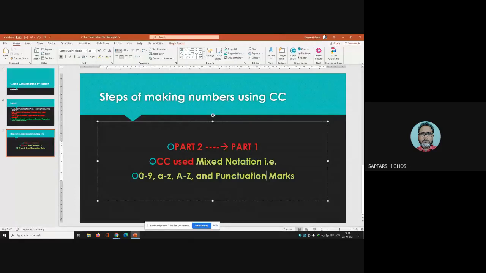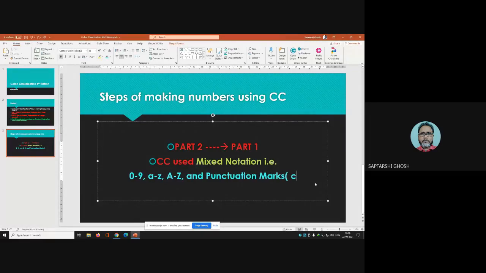Punctuation marks. So this is very important. Colon classification used mixed notation, and at the same time it used different types of digits like 0 to 9, A to Z, small a to small z, capital A to capital Z, as well as different punctuation marks. What are the punctuation marks? Most of the cases, the punctuation marks are colon, and that is why it was known as colon classification.